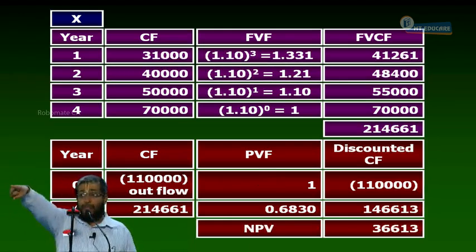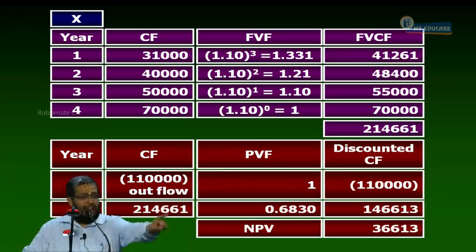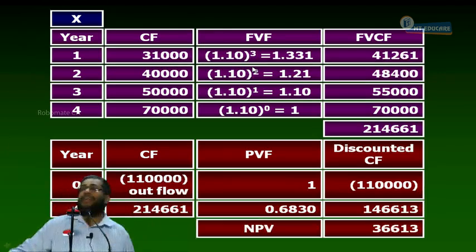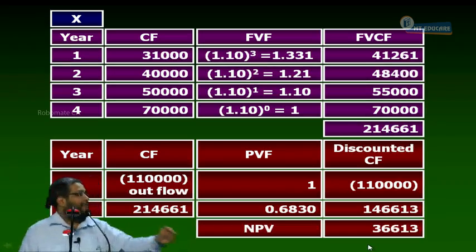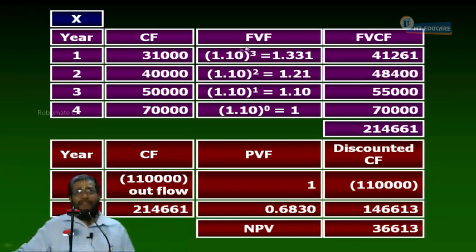That means the number you calculate is NPV, yes or no? I will be able to get your NPV number only if I reinvest the money at 10%. If I invest the money at 11%, this number will be much higher; I will not get that NPV number. If I invest at 8%, the number will be much lower.